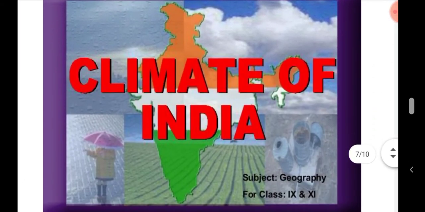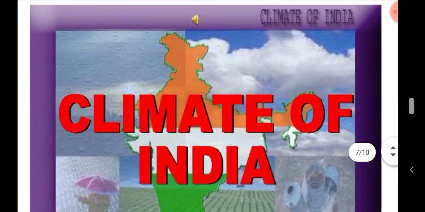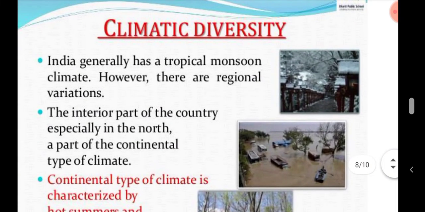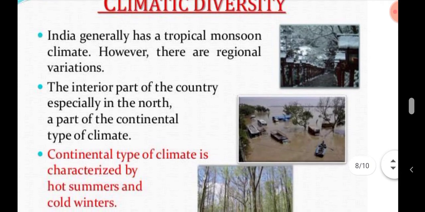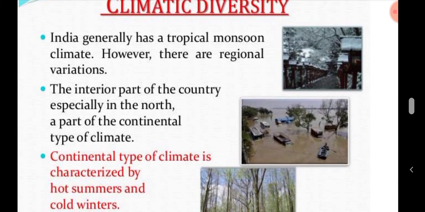So now the next topic is climate of the earth. Okay, we will also revise the climate of India, and how the climate of a particular place affects the diversity of India, and how India is very diverse according to its climate also. The climatic diversity of India. So, India generally has a tropical monsoon climate. However, there are regional variations.